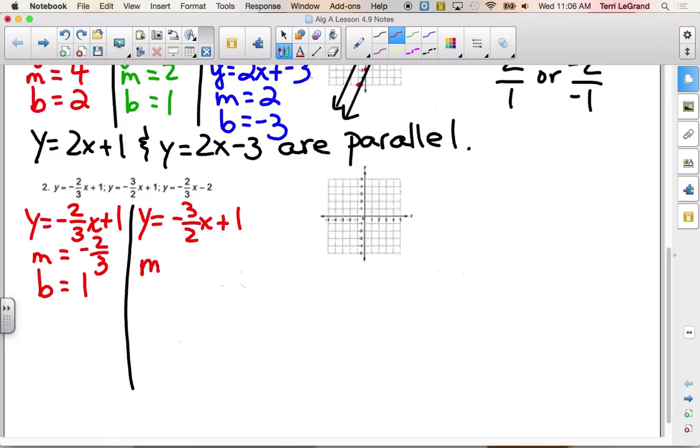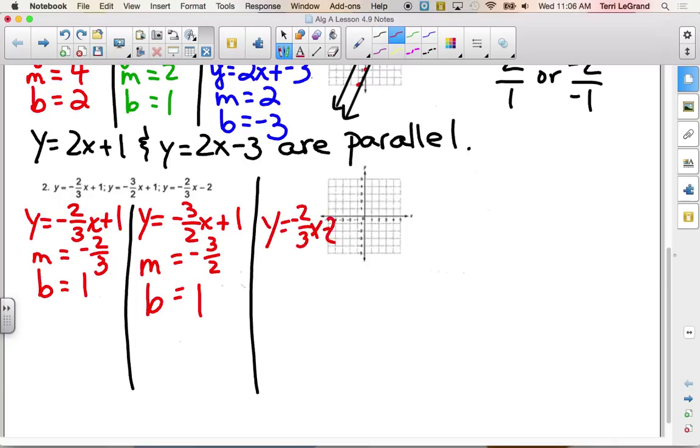We need to identify the slope and the y-intercept. It was already addition, so we don't have to change it. What's our slope for this one? Negative 3/2. And its y-intercept? 1. And then our final one. We have y equals negative 2/3 x minus 2, which we'll change to add the opposite. And say that its slope is negative 2/3, and its y-intercept is negative 2.